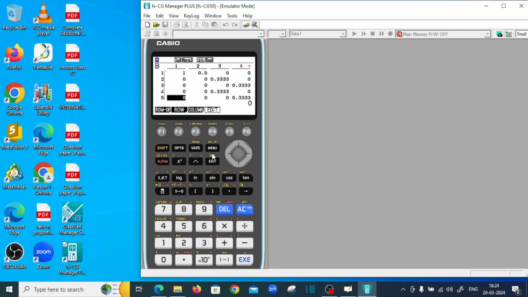What we have to do is find its higher power. I have already found this matrix B raised to power 30. For your satisfaction, I calculate it once again. Shift matrix, then B, this is my matrix B, then raised to power 30, then execute.